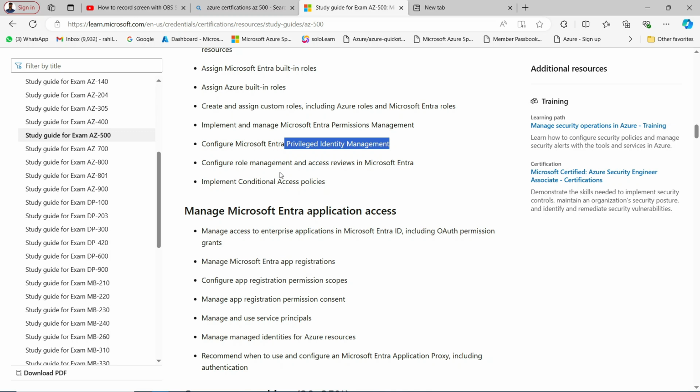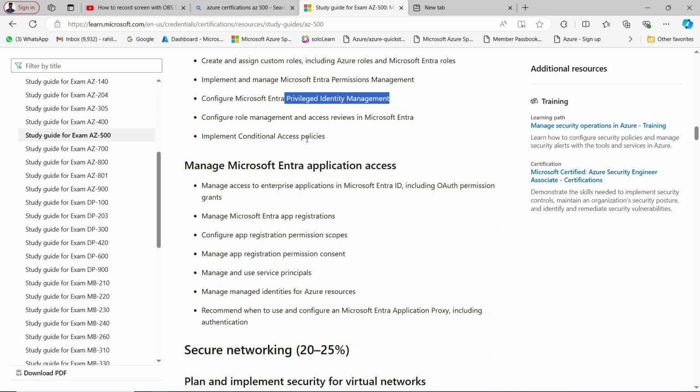That is kind of breaching the security of my infrastructure. So what I can do is give you that role for a particular time, let's say 1 hour or a maximum of 8 hours. That's why we use PIM. We have a complete topic on PIM, so we cannot go into that domain now. Just know that you should know about PIM. That is a major part of the certification.